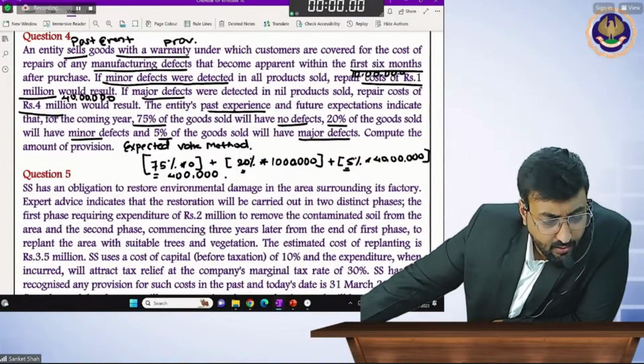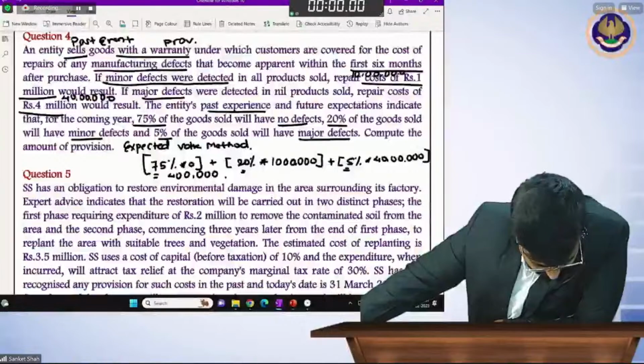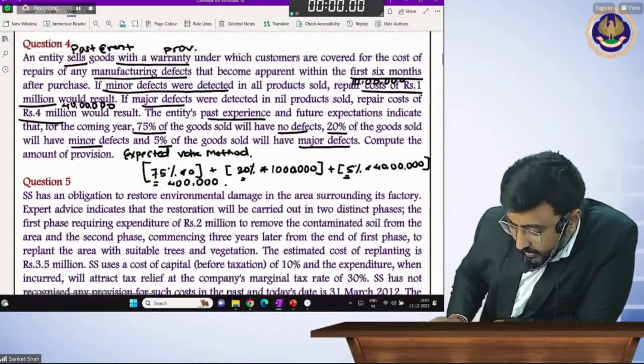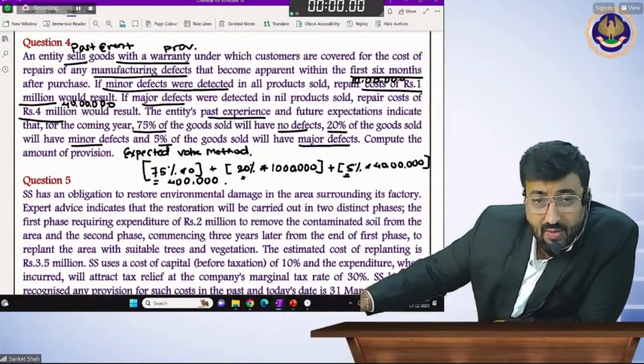No, but it's correct. It's 4 lakhs. Sir, it's simple, you can write it like a provision.